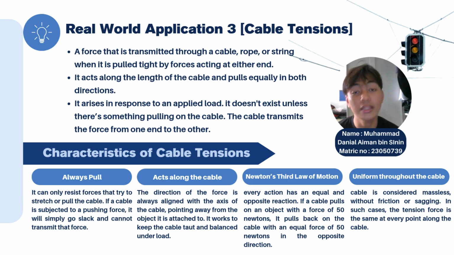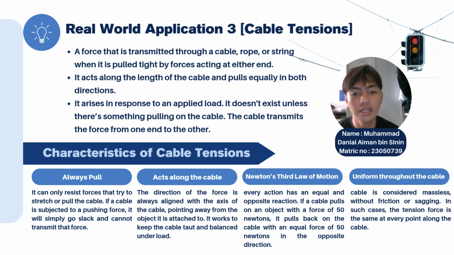The first one is it always pulls. It can only resist forces that try to stretch or pull the cable. If a cable is subjected to a pushing force, it will simply go slack and cannot transmit that force. The second one is it acts along the cable. The direction of the force is always aligned with the axis of the cable, pointing away from the object it is attached to. It works to keep the cable taut and balanced under load.